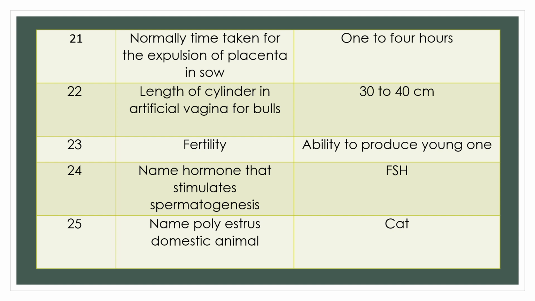Question 25. Name a polyestrus domestic animal, an animal that shows many estrus cycles. Answer: cat.